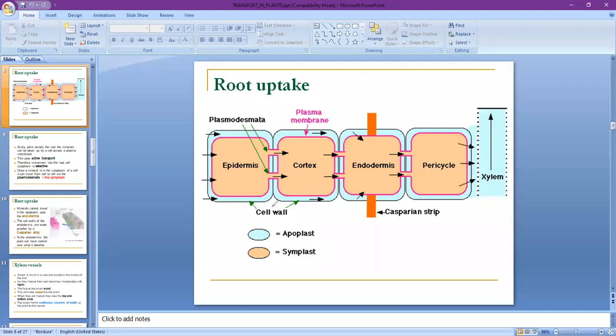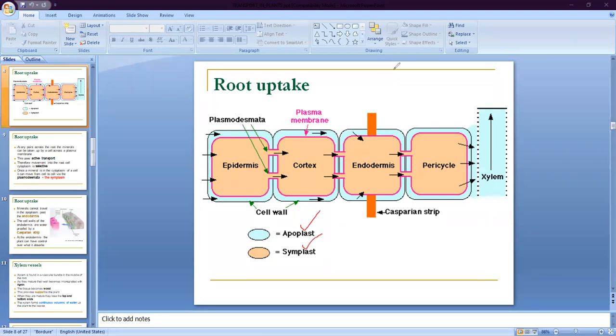This root uptake system is classified in two ways. Number one is the apoplast, and number two is the symplast. This root uptake system is generally the pathway of water and mineral from cell to cell, from root hair to endodermis, and then xylem vessel. So this root uptake system can be classified in two ways. First is the apoplast, and second is the symplast.